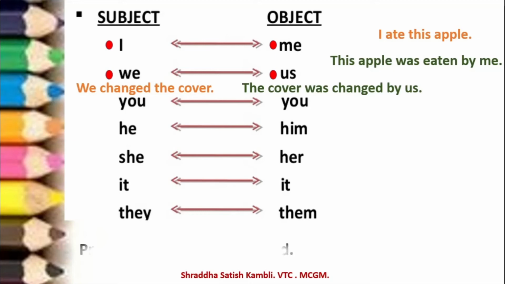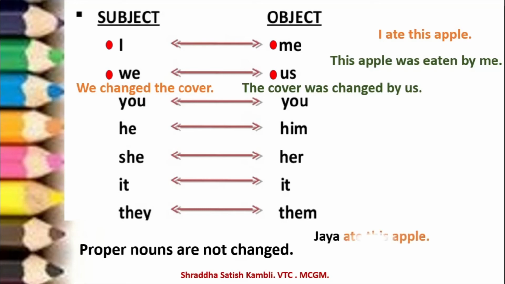Let us talk now about the proper nouns. If they are proper nouns, of course they will not change. Okay, let us take an example. See, if it is "Jaya ate this apple", the sentence will change as "This apple was eaten by Jaya." So see, Jaya is not changing. It is not becoming him or her. Alright.